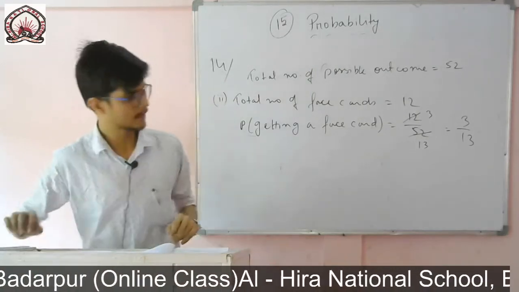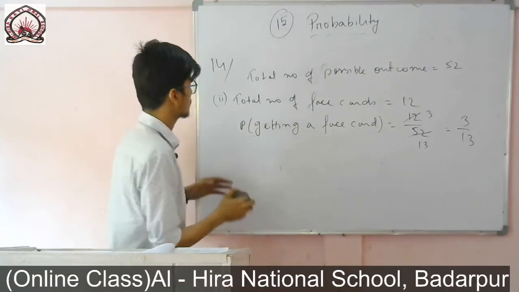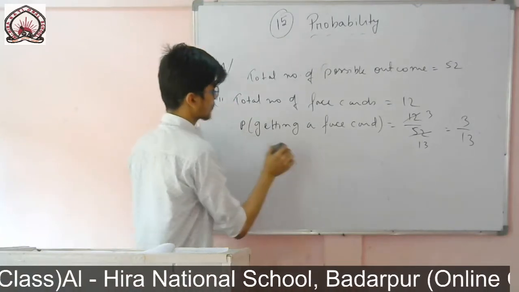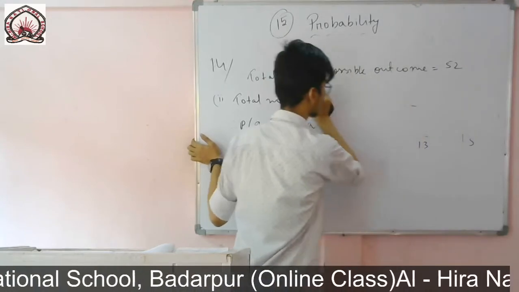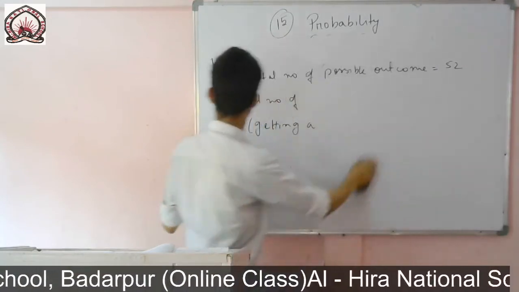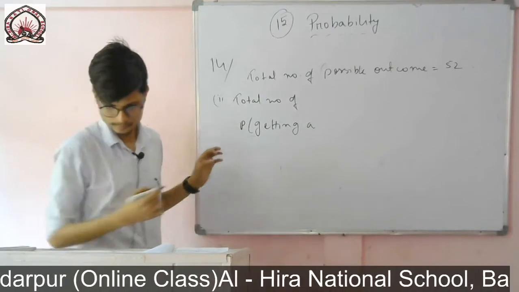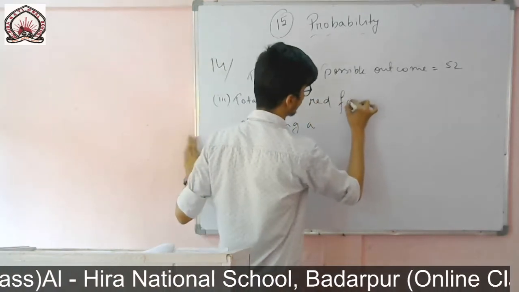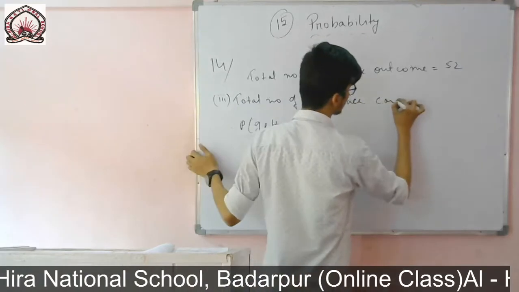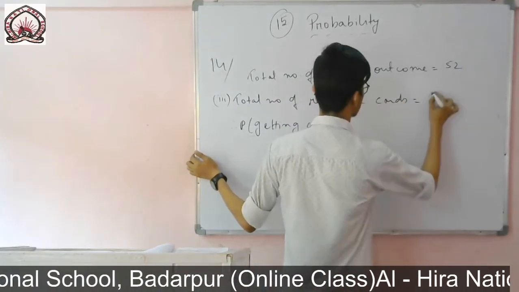So the total number of red face cards is equal to 6.